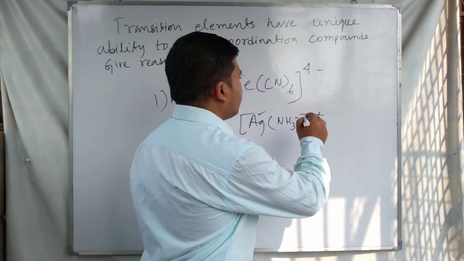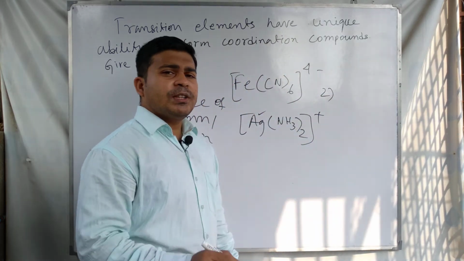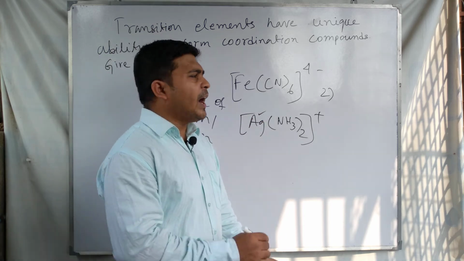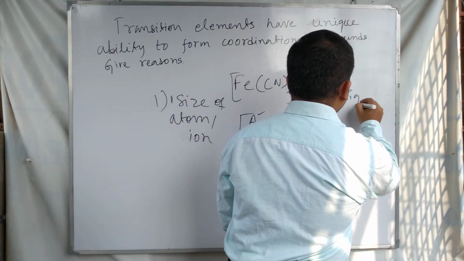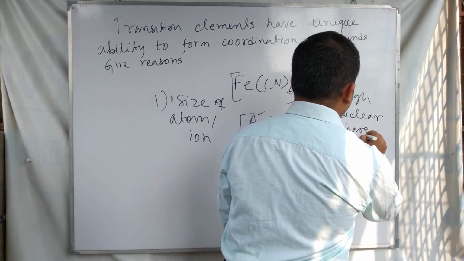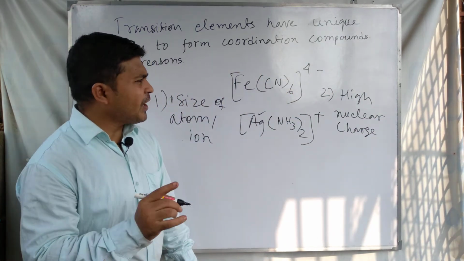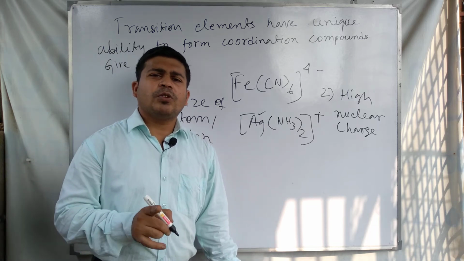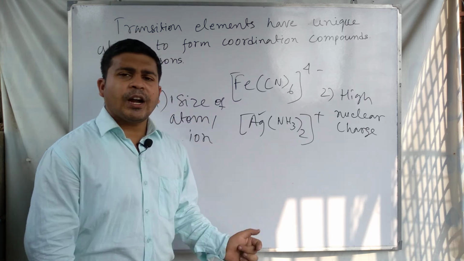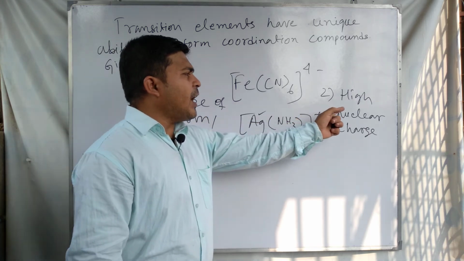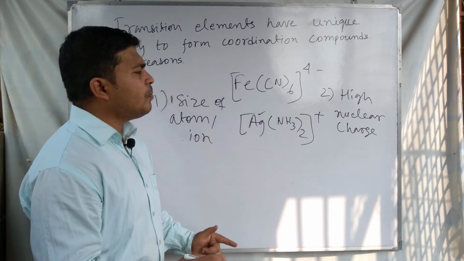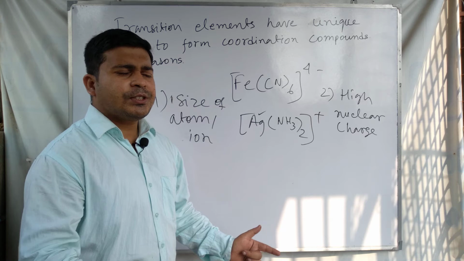And the second reason why transition metals can form coordination compounds is high nuclear charge. High nuclear charge is the second reason why coordination compounds are formed by the transition elements. Here, first, the small size of the atom or ion. Second, the high nuclear charge of the atoms or ions of the transition elements.